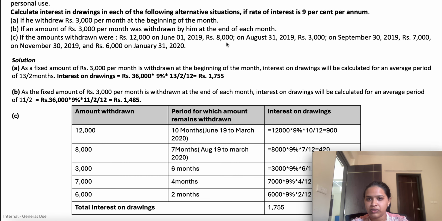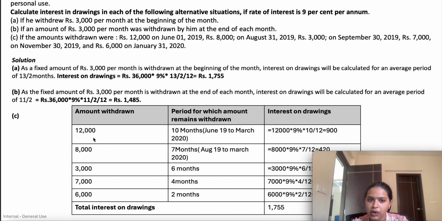Next, 8,000 on 31st August, so you compute from September to March, which is 7 months. Next, 3,000 in September, it means 6 months. 7,000 on 30th November, so from 1st December to 31st March, it means 4 months. 6,000 on 31st January, it means 2 months, like February to March.